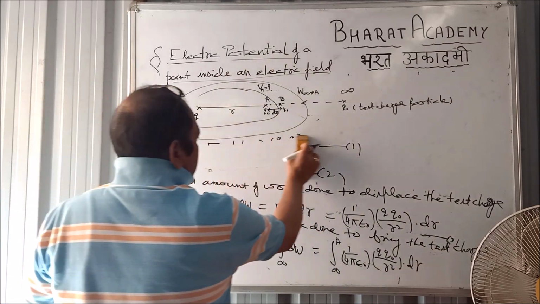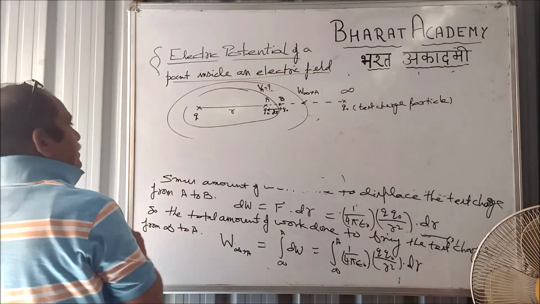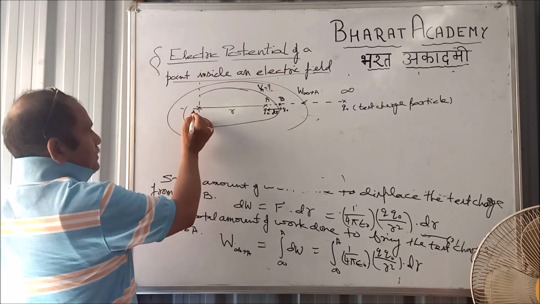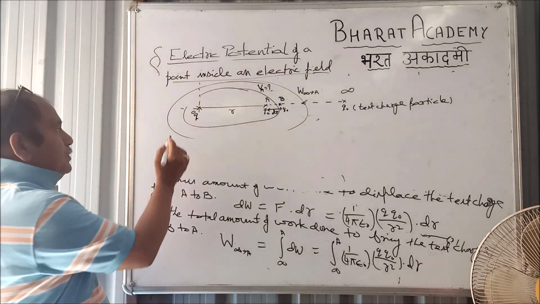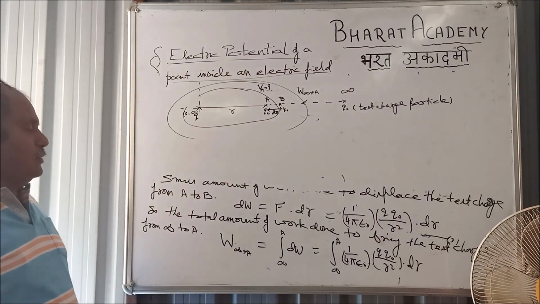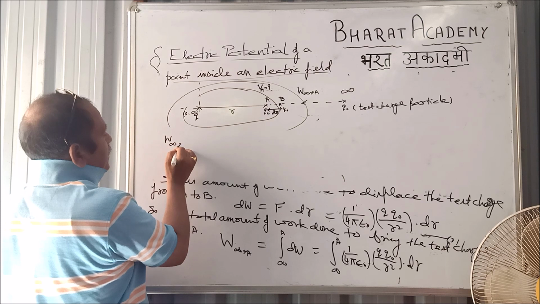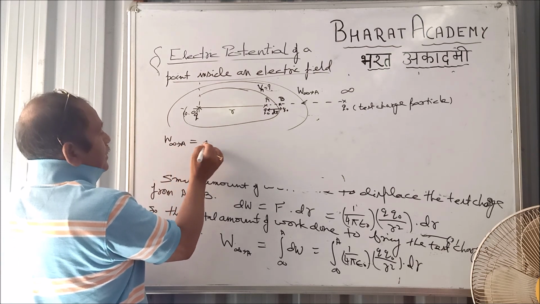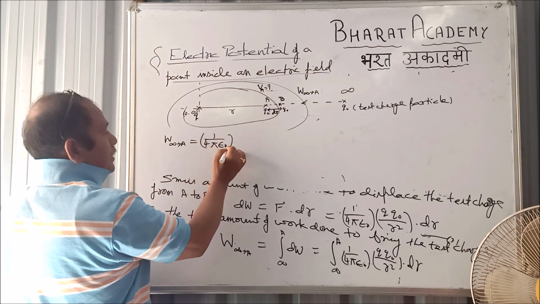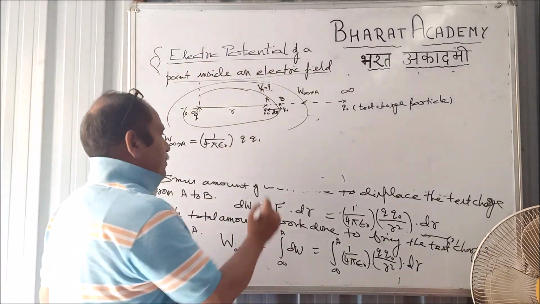Now, how to calculate? If I consider this Q at origin 0, 0, 0, so what will be W then? W infinity to A is 1 by 4 pi epsilon naught into Q Q0, nothing to do with the dr, so they are taken as common.